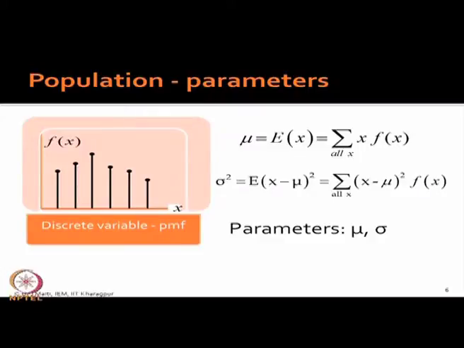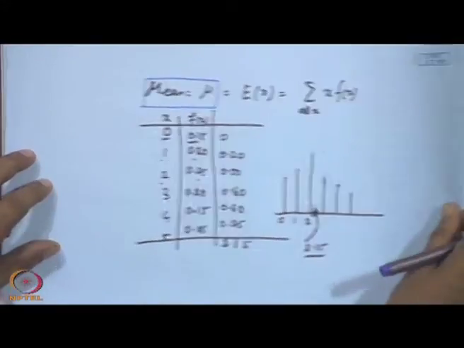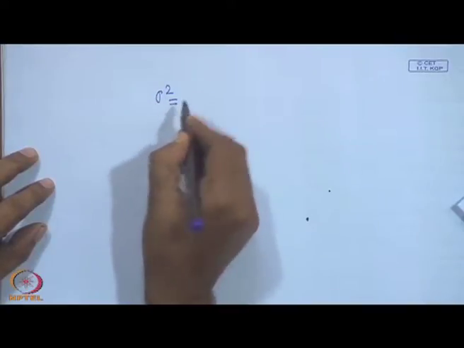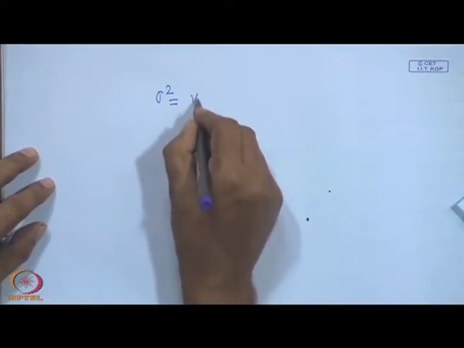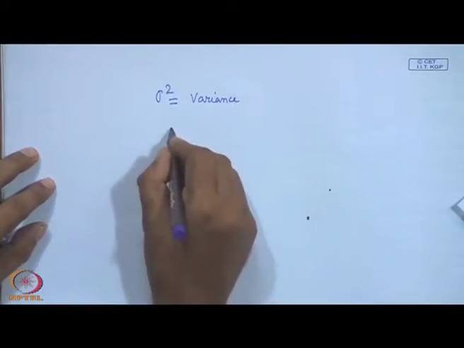So, another one is sigma square. We have said here your mu, that is mean, as well as there is another measure which is sigma square, that is the variance. Okay. What is variance?